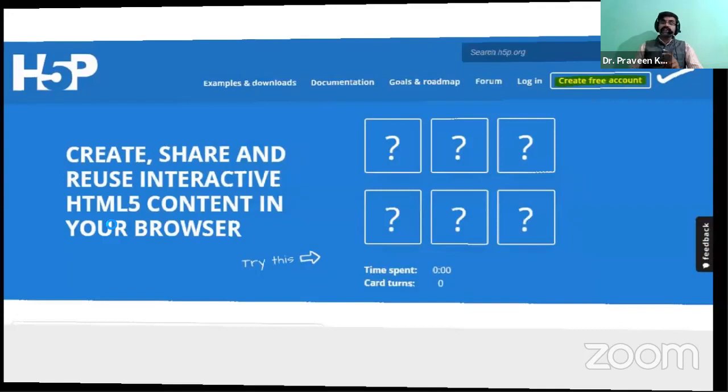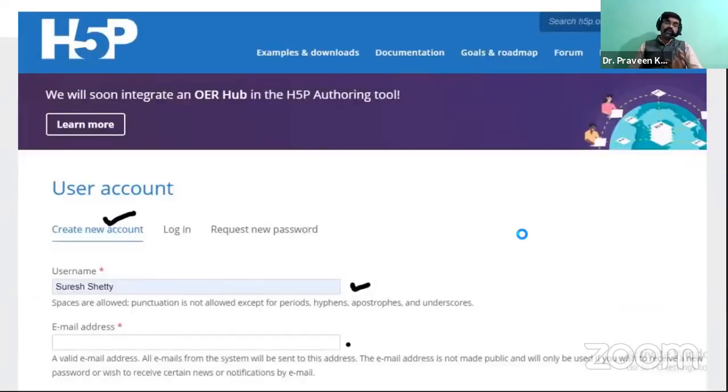So what are the things that are going to be added in that slide? This is the slide which was prepared by my colleague and my friend, Suresh Shetty. I have taken it from him, with his permission only. Okay, this is an OER, so I have to attribute it. Okay, so that is one thing.